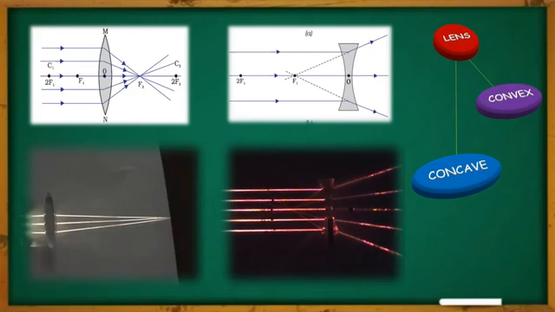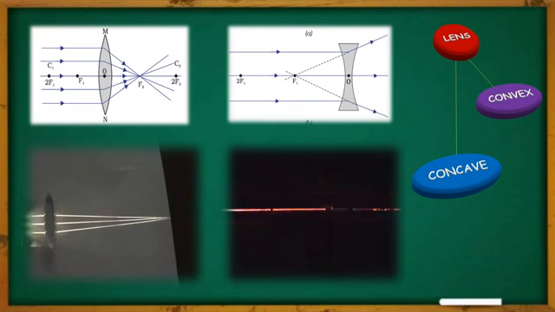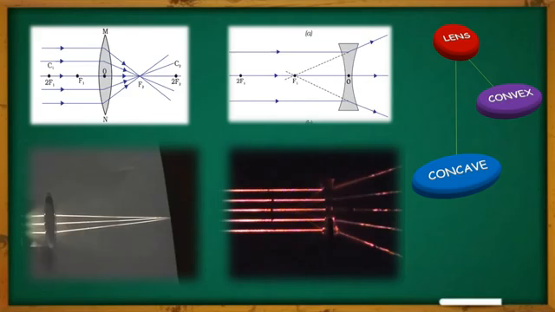As you can see, they are just going away from each other. And you can see how the virtual focus point is created at the back side of the lens, meaning all the refracted rays are meeting at a point which shows us the focus point of this lens. You can compare the diagram and the practical view to know where exactly the focus point is situated.